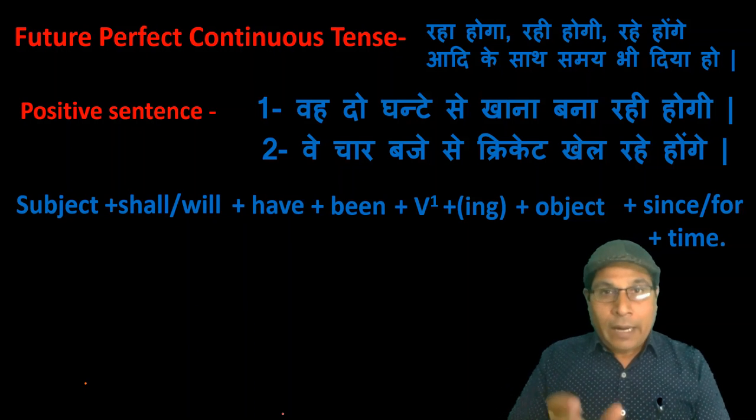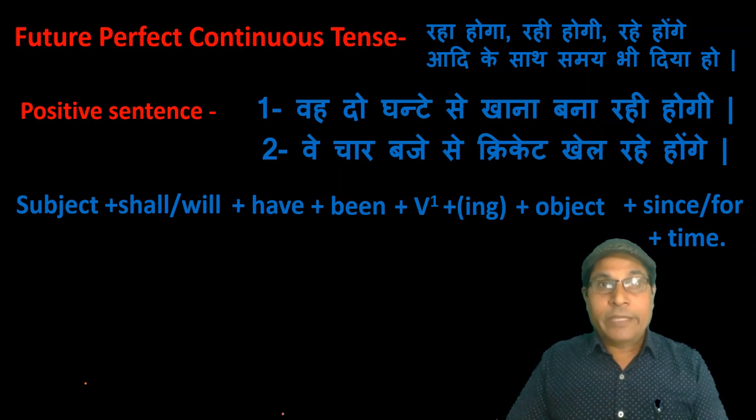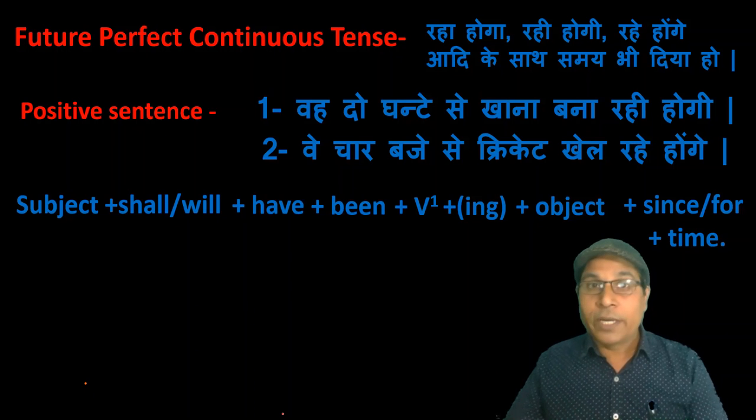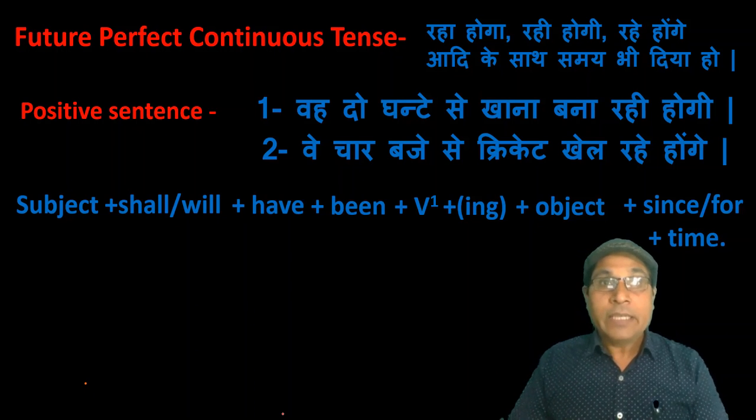Actually, as in previous lecture I have told you that for talks about amount of time, period of time like 2 hours, 4 hours, 4 days, 4 months, 10 years, etc. Whereas since is used to mention the starting point of action like 4 o'clock, like Monday, like 1942, etc.